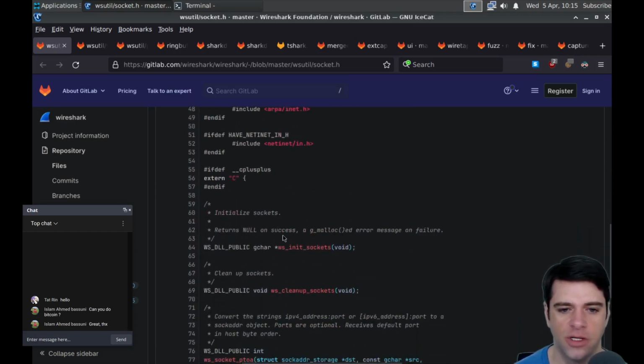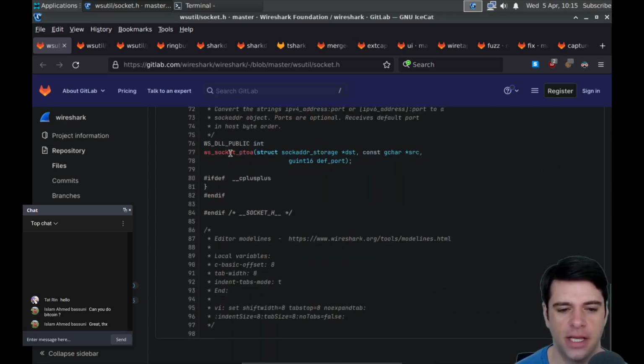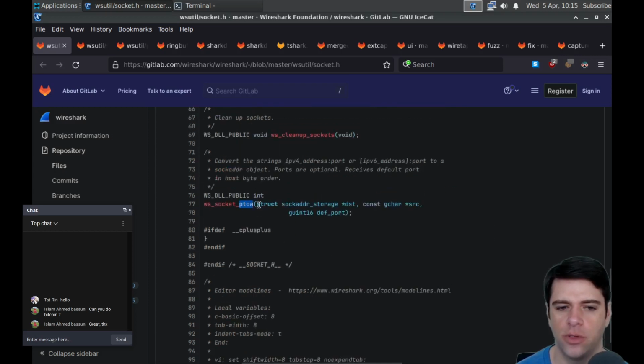Okay, so initialize sockets, WS init sockets, clean up sockets, socket P2OA. What is that? Something pointer to integer or something? Convert the strings of IPv4 address and port or IPv6 address and port to a sockaddr object. Ports are optional. Receives default port and host byte order.